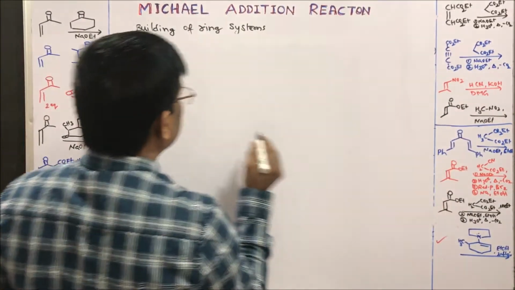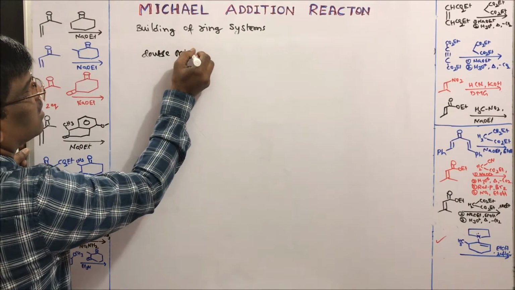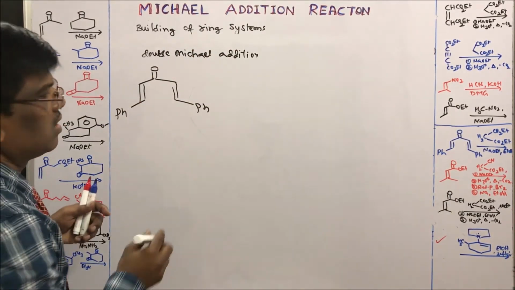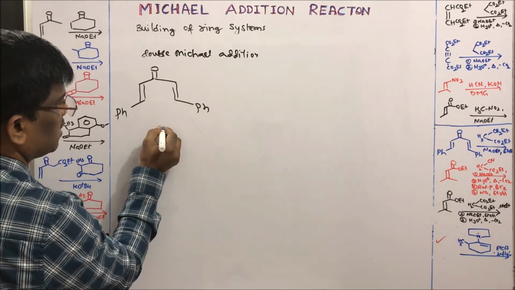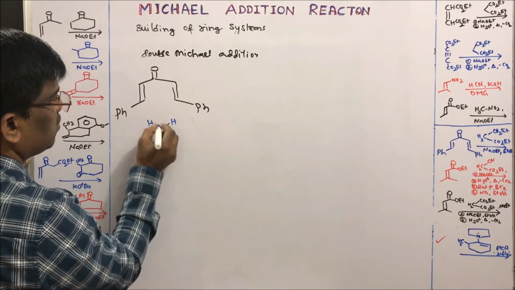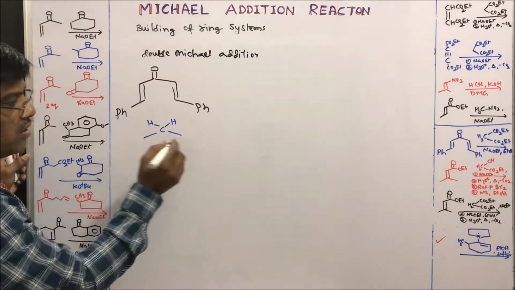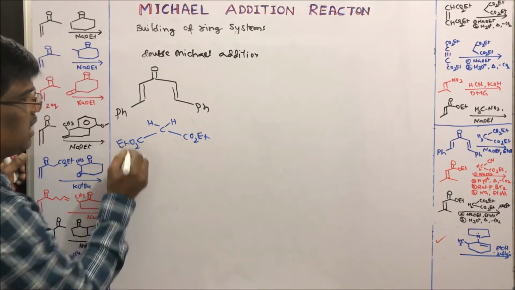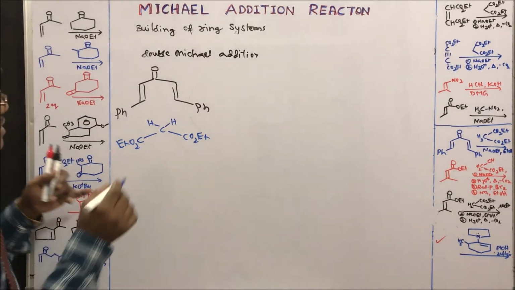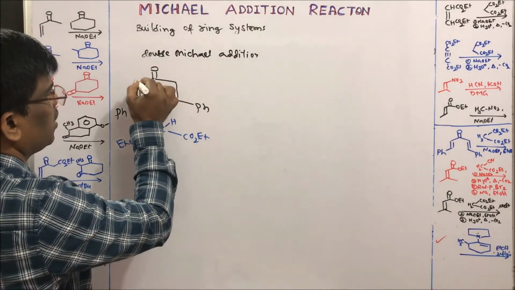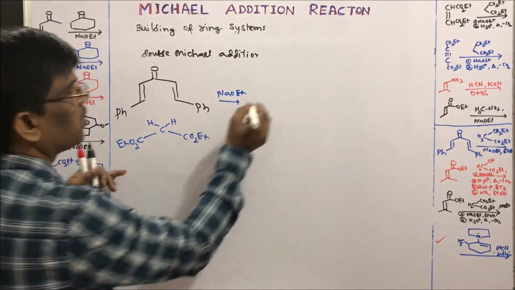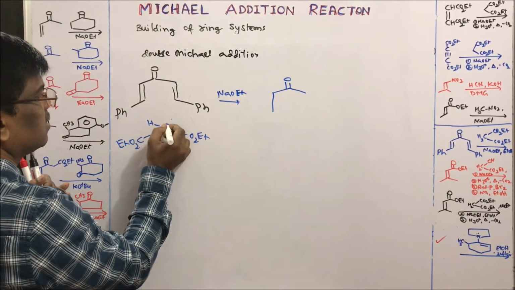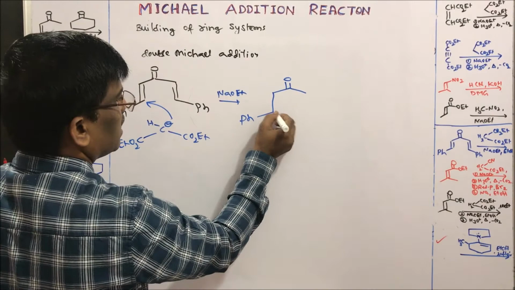Let us take this double Michael addition. If I take phenyl, so it is very easy to understand, students. So these two hydrogens are active hydrogens, CO2Et, CO2Et. If you want to write, yes, you can write stepwise. In one step it is going to happen, but for your understanding I am writing. So let us add this towards here, phenyl.